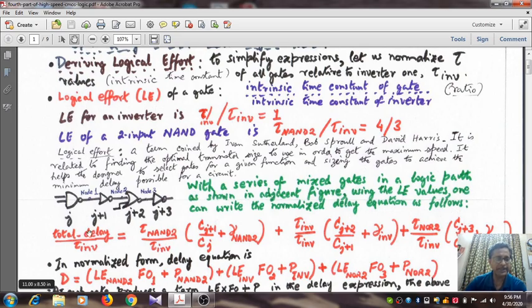So the total delay is normalized with respect to the time constant of an inverter. Here we are considering a logic path that consists of the 2-input NAND gate followed by an inverter, followed by a 2-input NOR gate, followed by an inverter. So what is this? Earlier, when tau inverter was not there in the denominator, the total delay would consist of the product of the time constant of the 2-input NAND gate and the fan out factor, that is what is there at the output of this NAND gate, the j plus 1th gate. It happens to be an inverter. So its input capacitance divided by the input capacitance of the NAND gate. So this is the fan out factor.